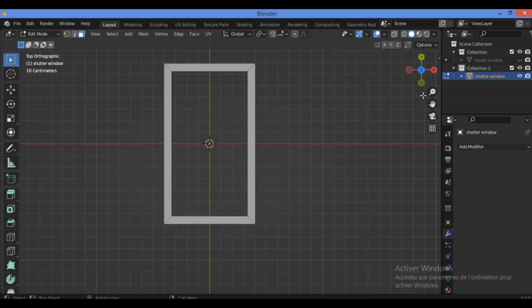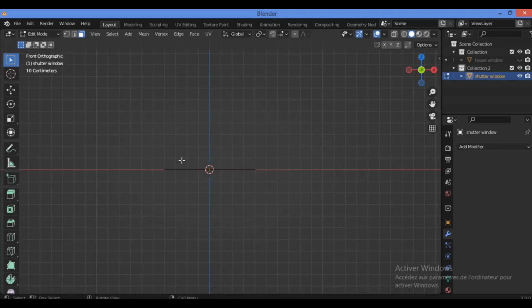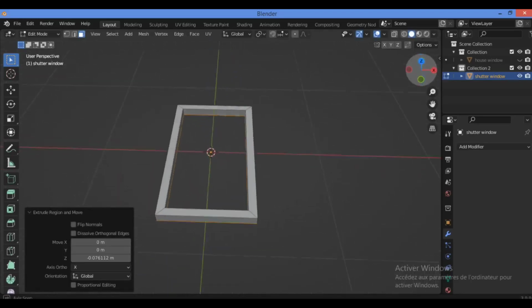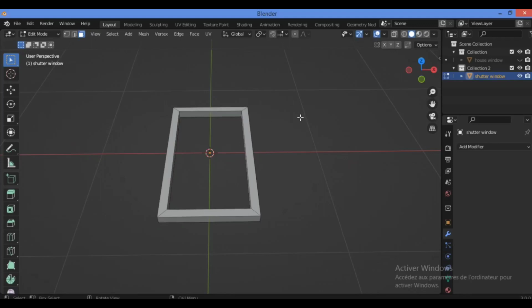Also, we need to give it some thickness because this part of the shutter is very important, it is thick. So hit 1 for the front view. Hit A to select everything, then extrude along the Z axis. Hit the Z key. I think this will be fine. So I'm going to add some important parts that are going to create our shutter for the window.